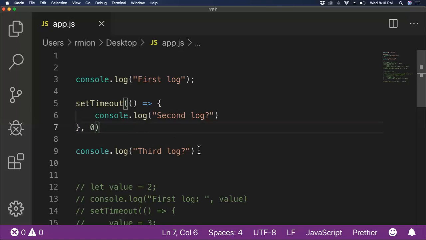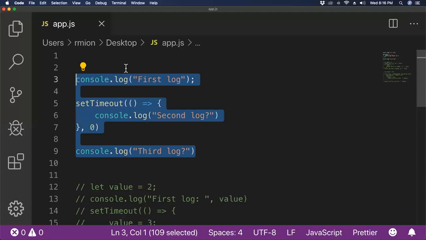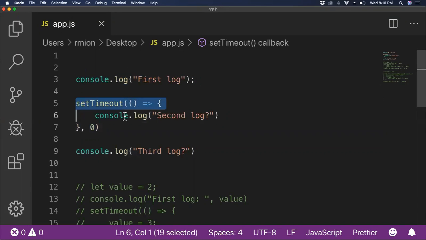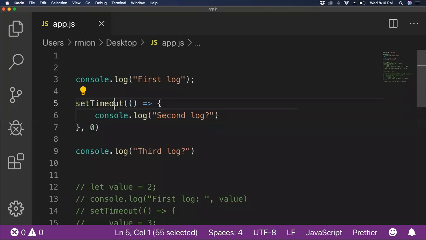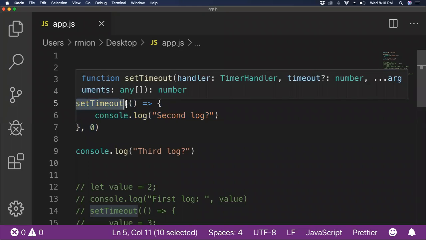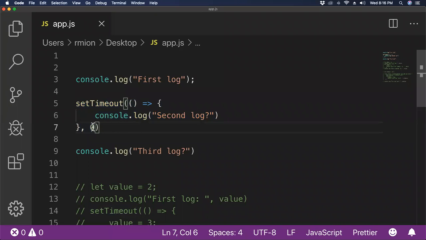So while this code looks synchronous, while you think it would run this, and then this, and then this, and then this, you just have to kind of know, sadly, that this function is really queuing up work to be done later, assuming that it's happened. Even though this 0 right here makes me think it's going to run right away.